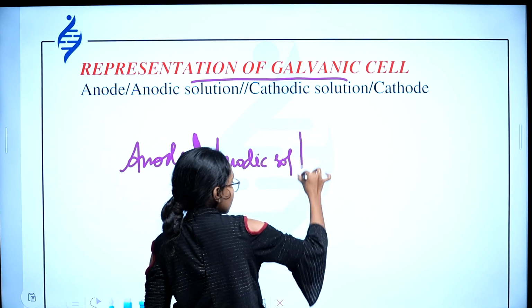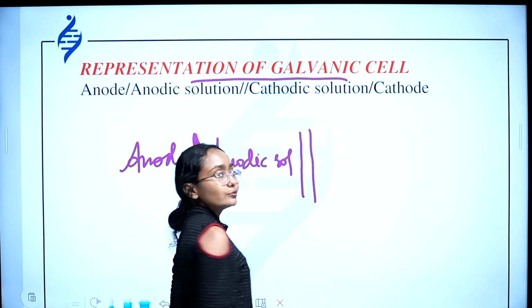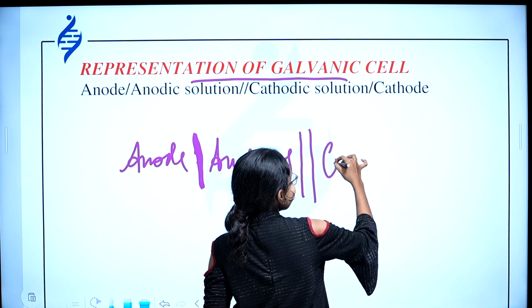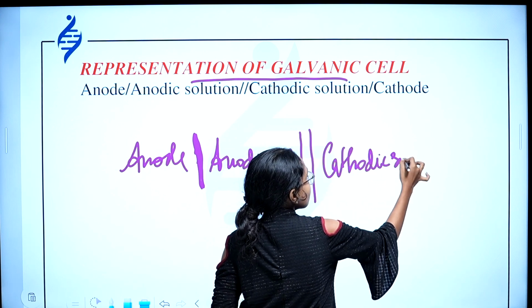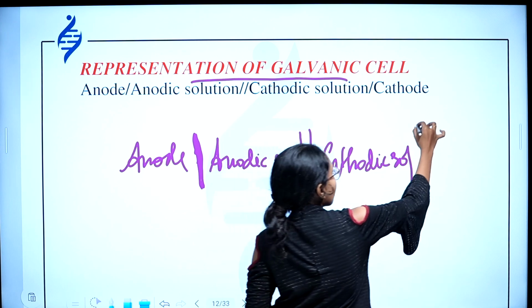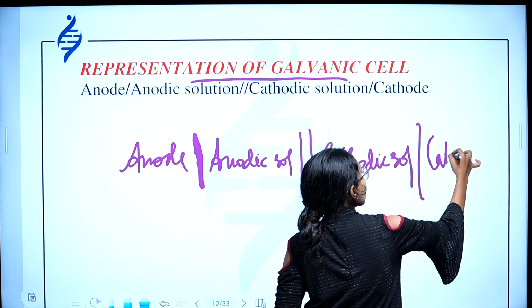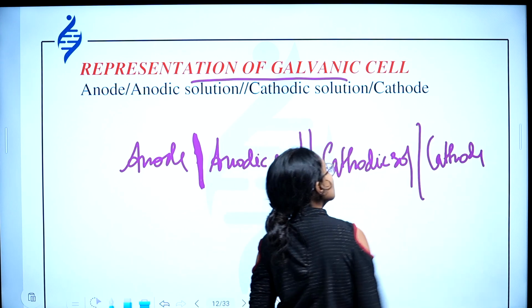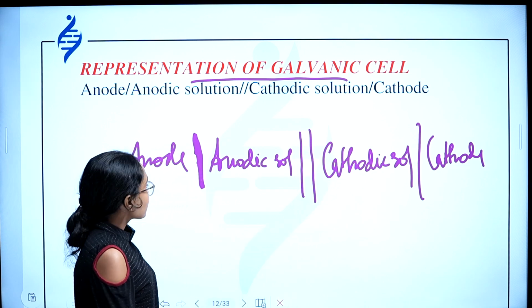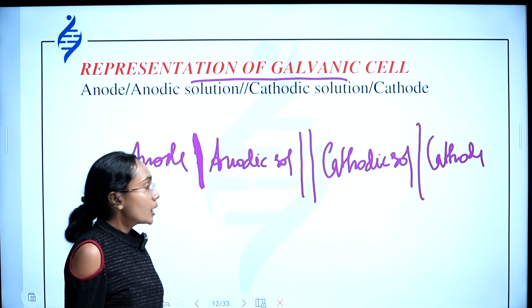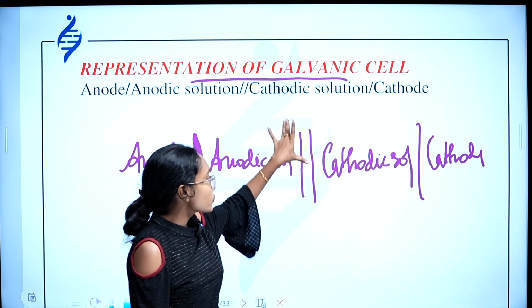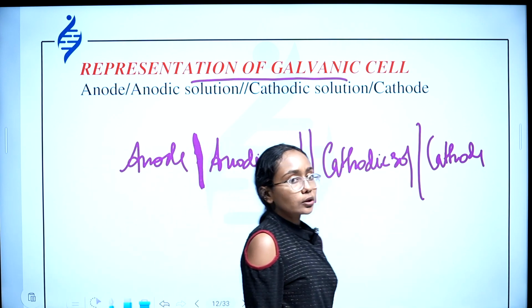And next comes two lines, and cathodic solution. Cathodic solution is the solution in which cathode is dipped. One line and cathode. This is the representation of a cell. Anode, anodic solution, two lines, cathodic solution and cathode.